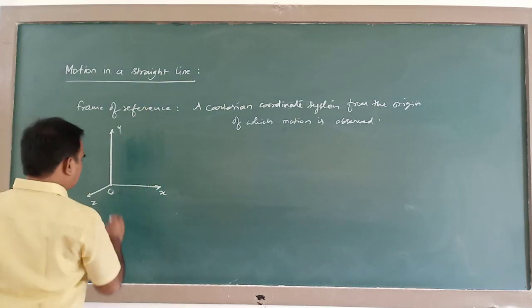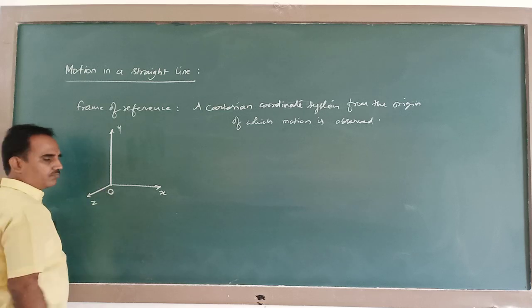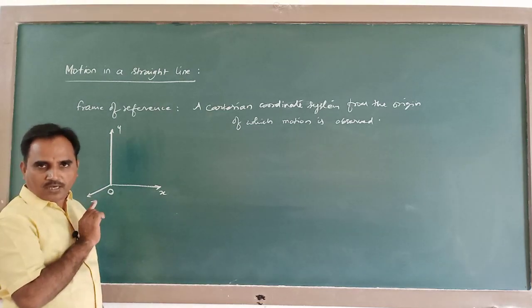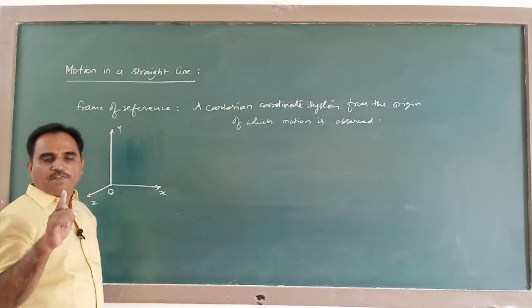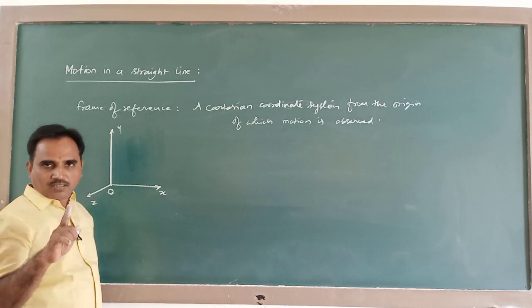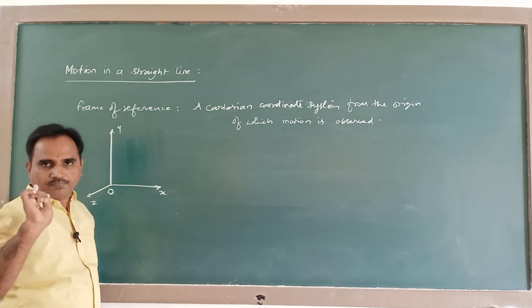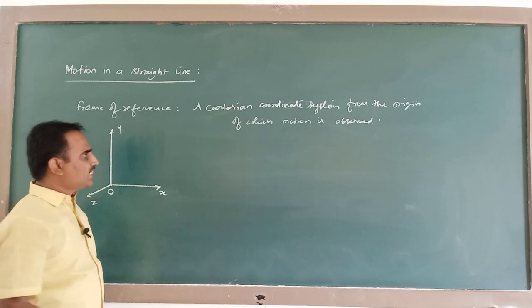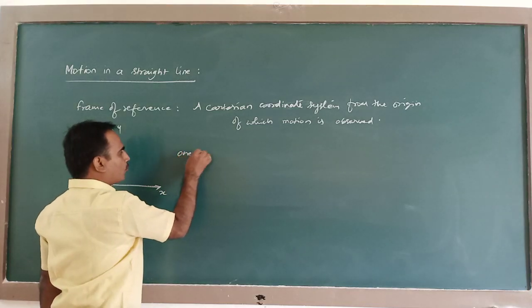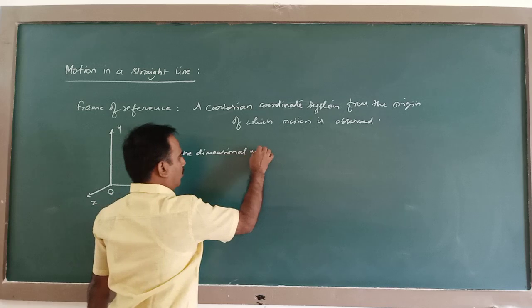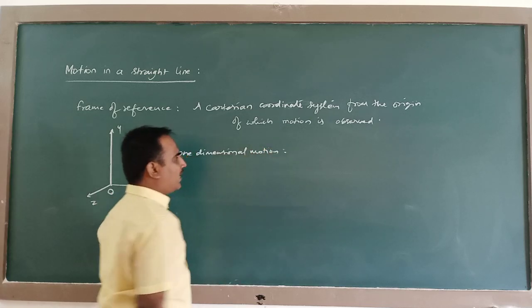Now with reference to this observer, if a body is moves such that only one coordinate is changing, then it is said to be in one-dimensional motion.